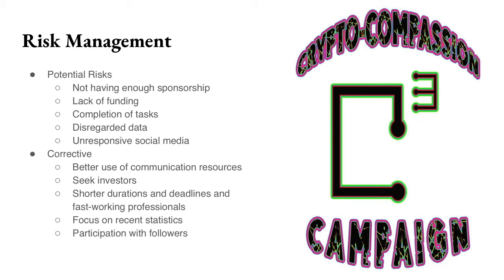We have divided our potential risks based upon the seriousness of the risk. We have 3 categories. Category 3, the highest priority. Category 2, moderate priority. And Category 1, low priority. The highest risk that was assessed is the possibility of not having enough sponsorship to carry out our mission. Sponsors are a huge asset in getting our campaign started. Without sponsors, our project will not make nearly enough progress to be beneficial.